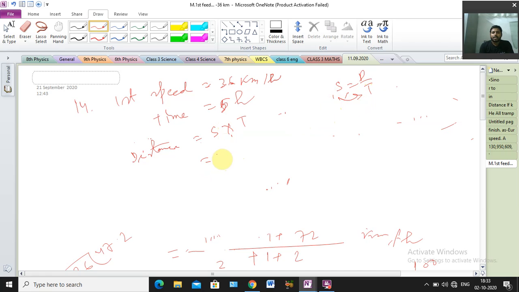So what are the values here? Speed 36 km into time 5. Okay, and unit will be what, sir? Unit will be kilometer. Clear? Kilometer is already given in the question, so that's why. So now multiply it, 36 into 5 are what? 36 into 5 is 180 kilometer. That is the total distance. Clear? This is the first time distance we are getting here.